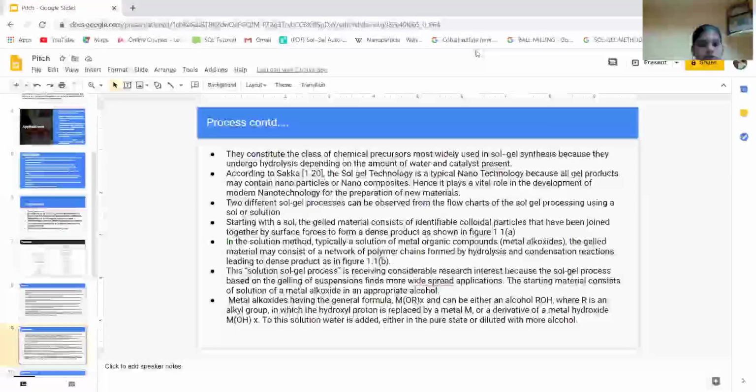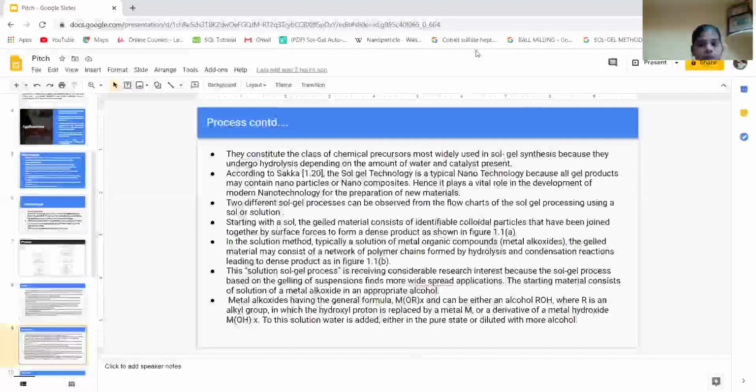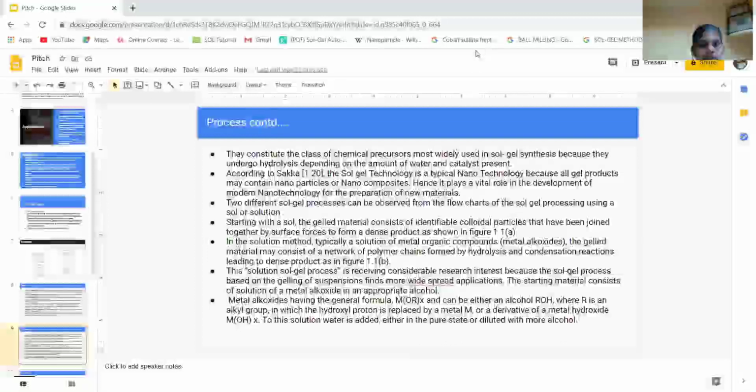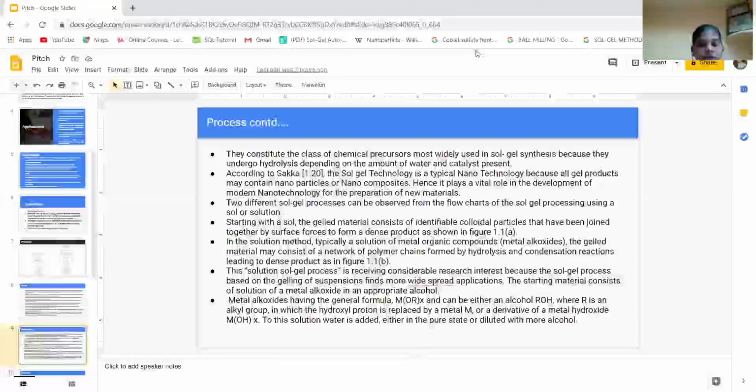Two different sol-gel processes can be observed from the flow chart of the sol-gel processing using a sol or solution. Starting with the sol, the gel material consists of discrete colloid particles that have been joined together by surface processes to form a dense product.